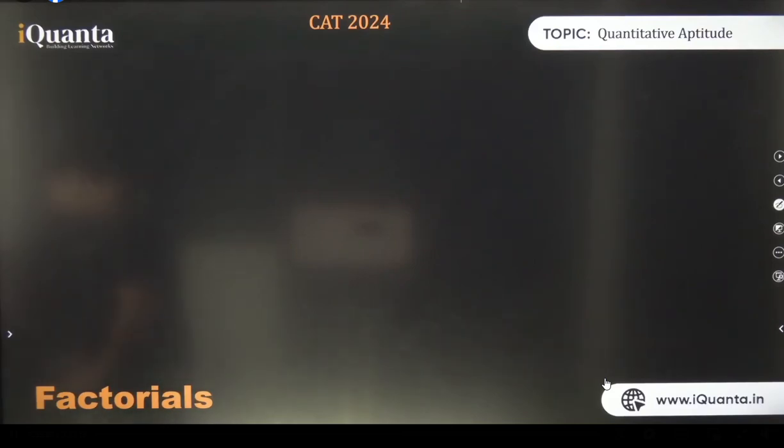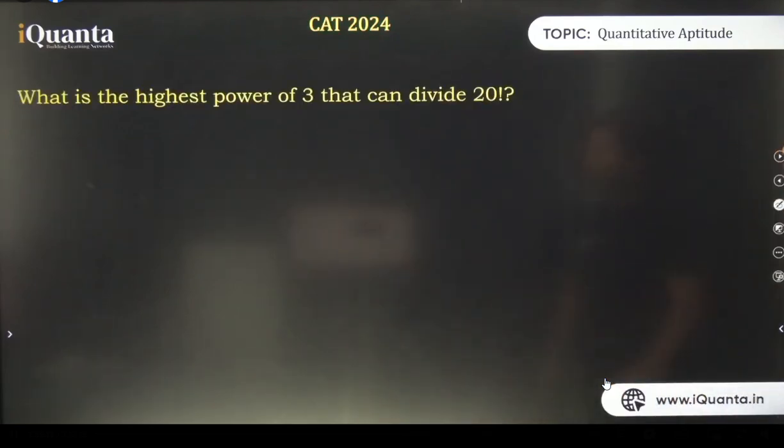All right. Now I will tell you something. Let us do a few questions, then I'll tell you something. Let's do this one. What is the highest power of 3 that can divide factorial 20?